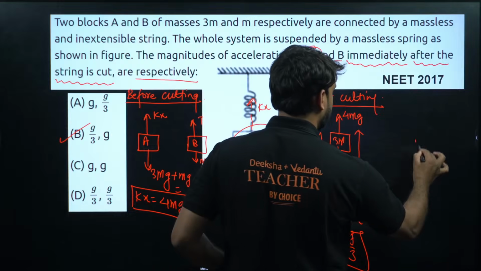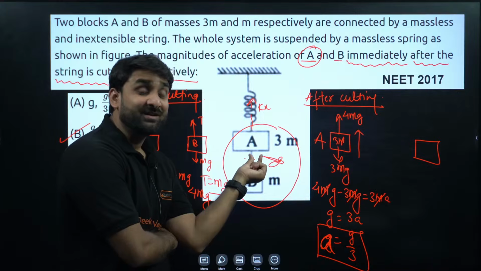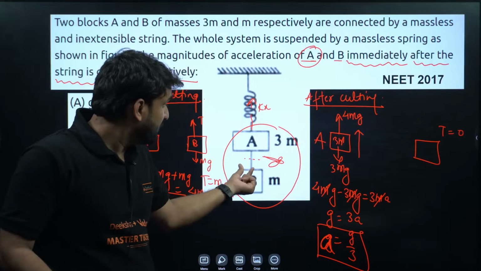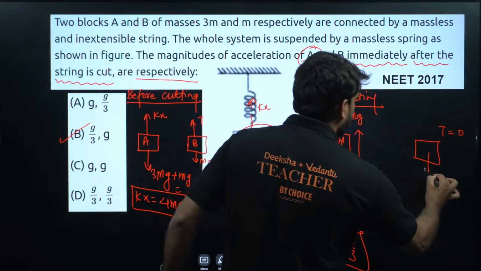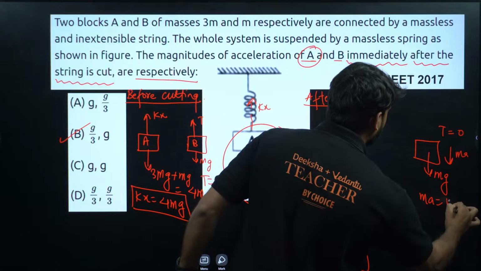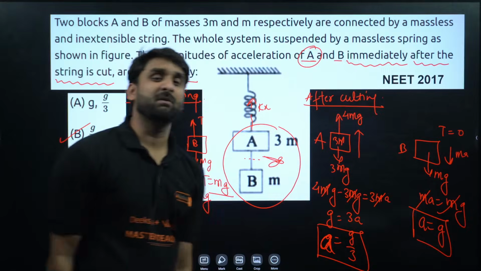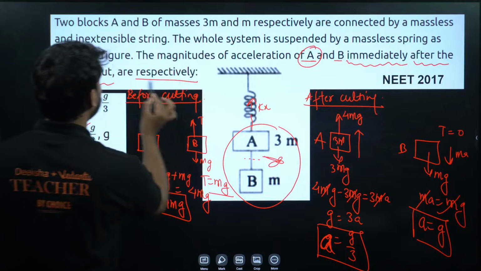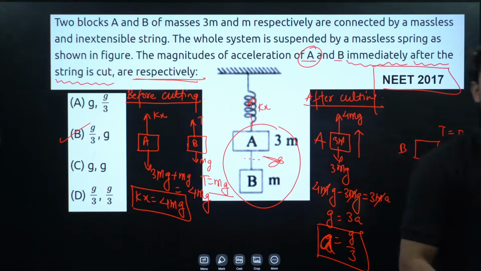And if we draw the FBD of the second block, this is the m block, after cutting the string, no tension will be there. Tension will become 0, no effect of tension will be there, because the string is now free, and this will go in the downward direction. So mass into acceleration: ma will be equal to mg, m cancels, so a will be equal to g. So for block B, acceleration will be g, and for block A, acceleration will be g by 3, which is option B. So g by 3 and g is the correct answer from NEET 2017. I hope this question is clear to you all.